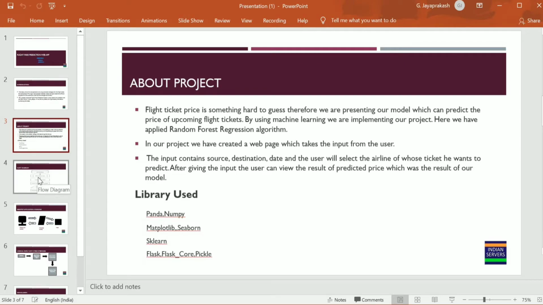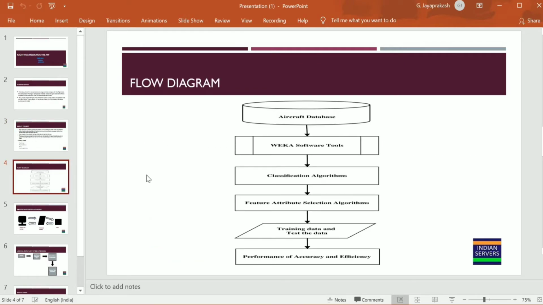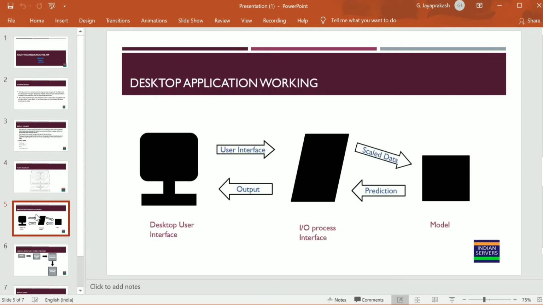And here is the flow diagram: the aircraft database, followed by WEKA software tools, and then the classification algorithm, followed by the feature attribute selection algorithm, where we use ExtraTreesRegressor for selecting features, and then train data and test data. Finally, we predict the accuracy and efficiency. This is the flowchart process of our project.